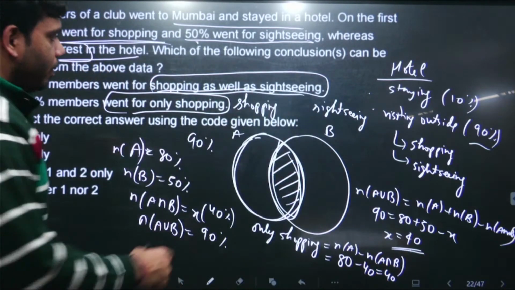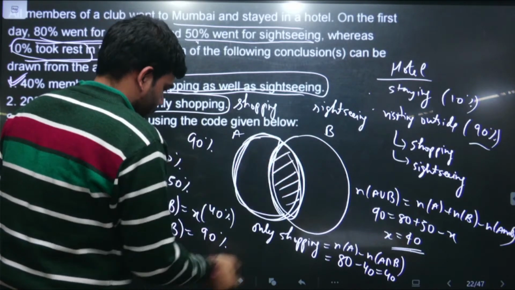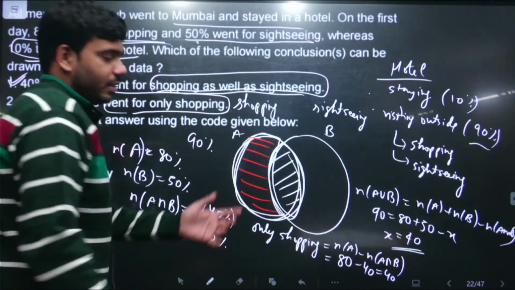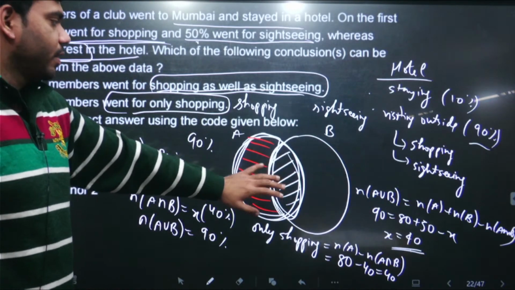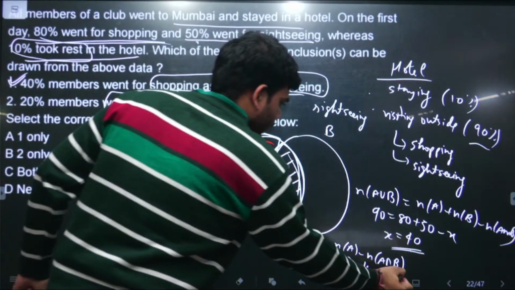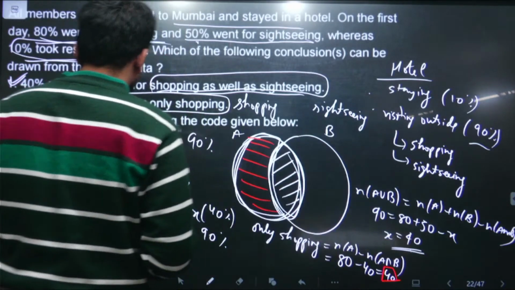So 40 is the number of people in this part of the Venn diagram. Let me show it in another color. This red color part in the Venn diagram shows the population that is doing only and only shopping, and this is 40. So 40 people are doing only shopping.